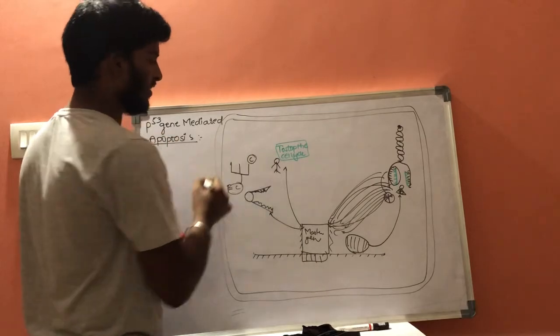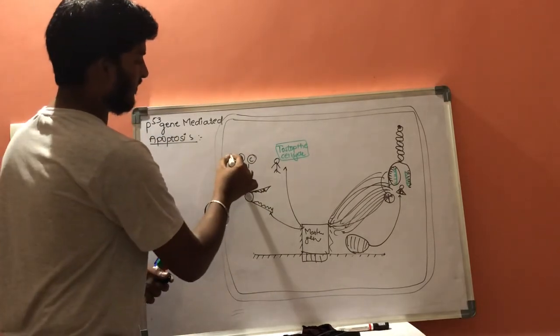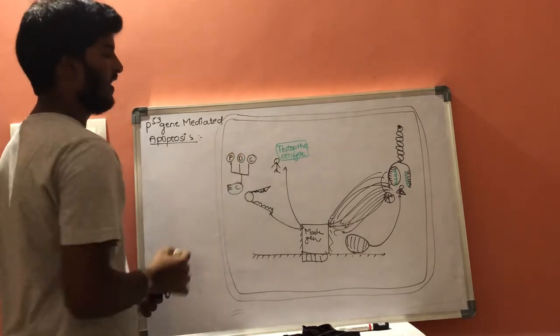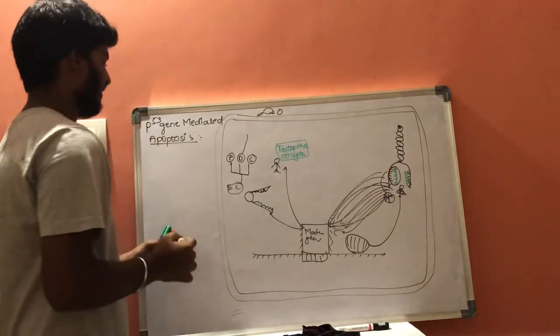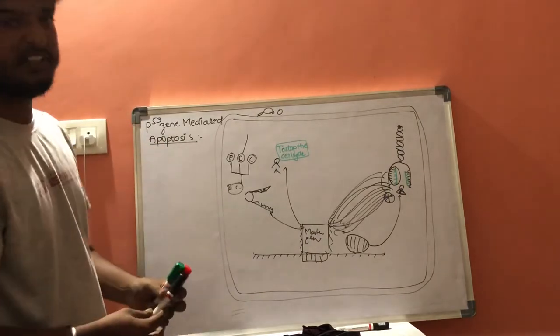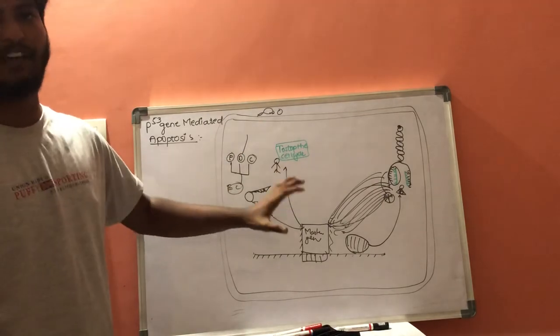It will damage the cytoskeleton and it will damage the DNA, resulting in fragmentation and formation of apoptotic bodies, and results in cell death. This is p53 gene mediated apoptosis. This is the complete picture of apoptosis.